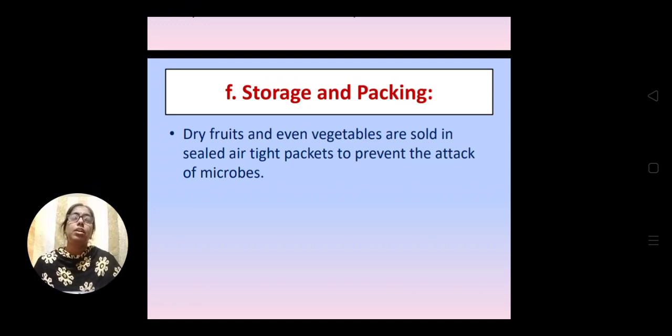Particularly the dry fruits and even vegetables are sold in sealed airtight packets. Why airtight and sealed? It is in order to prevent the attack of microorganisms.